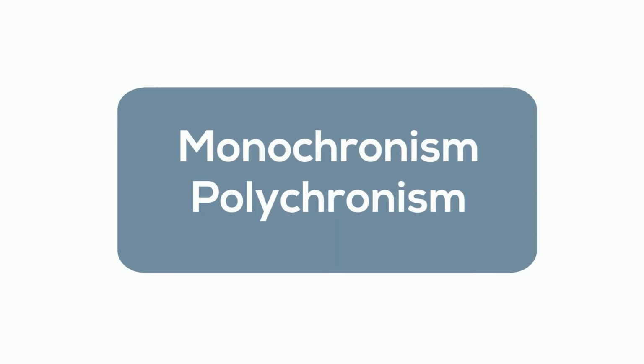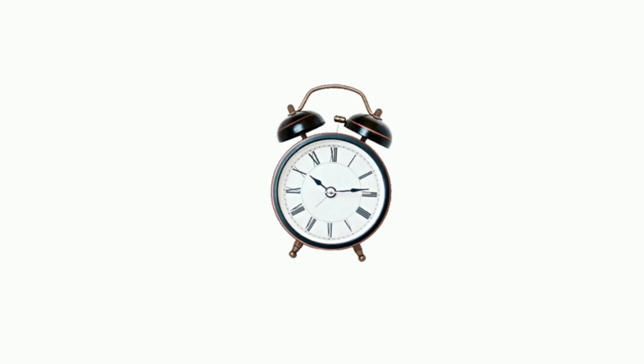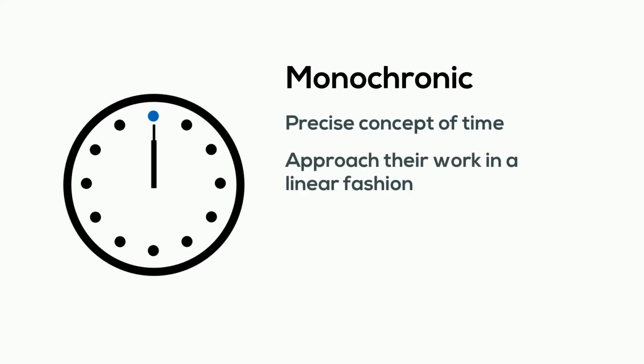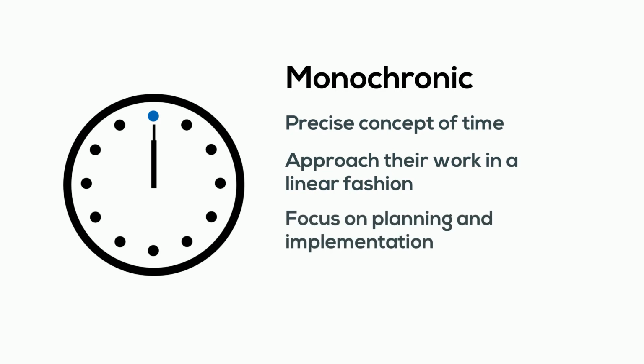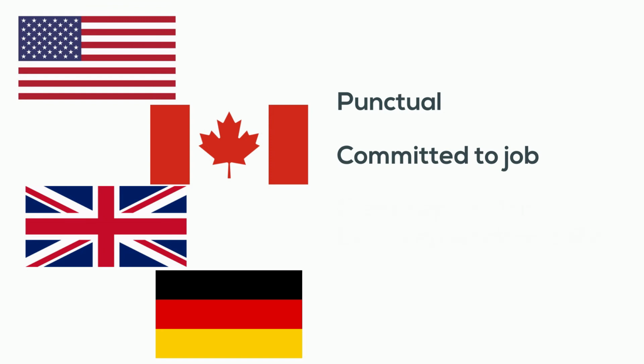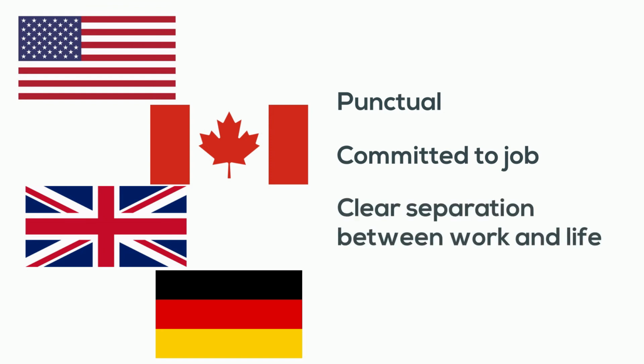The dimension of monochronism and polychronism define how different cultures conceptualize time. Monochronic cultures have a precise concept of time. They approach their work step by step in a linear fashion. They focus on planning and implementation and dislike interruptions and unexpected events. Cultures of North America and Northern Europe are largely monochronic. People are punctual, committed to their jobs, and like to have a clear separation between their work and personal lives.